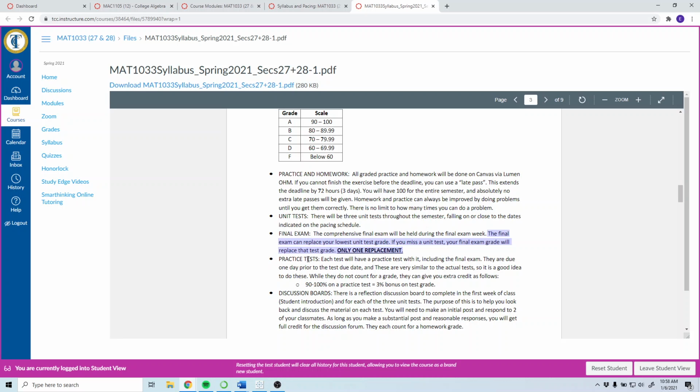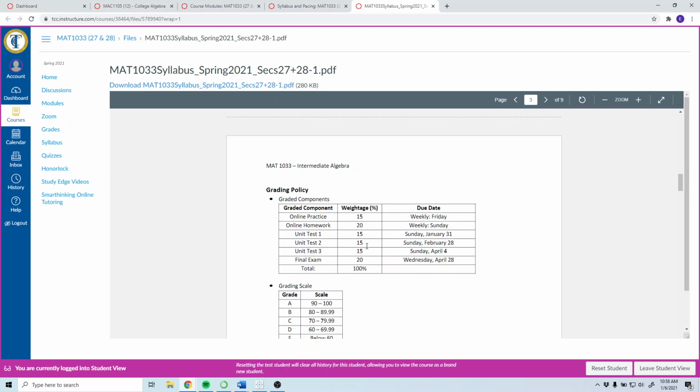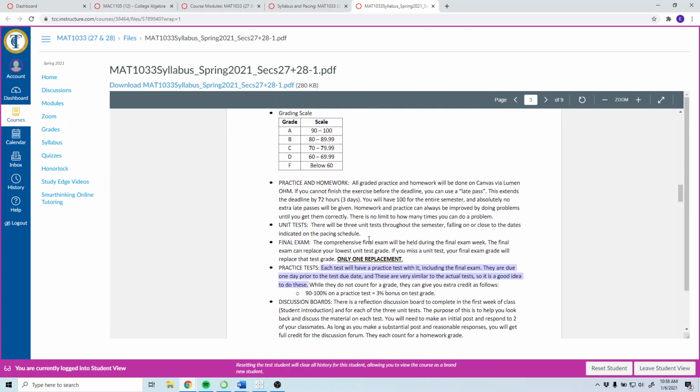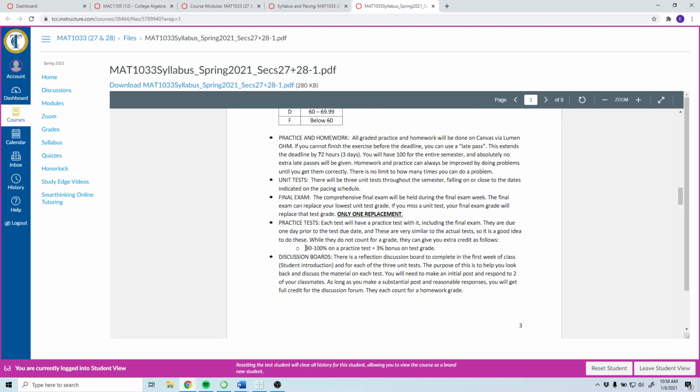All right, practice tests. Each test will have a practice test with it, including the final exam. They are due one day prior to the test due date, and they are very similar to the actual test, so it's a good idea to do them. You'll notice if I go back above, you don't see anything about practice tests here because they're not actually for grade. But what I will do to incentivize doing these practice tests, because they are so important, is if you get an A, so at least a 90% on the practice tests, you get a 3% bonus on your test grade. And the way the practice tests work will be like the homework, so you'll see that in a little bit.